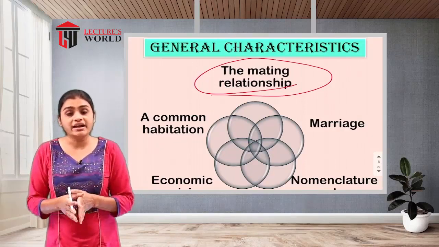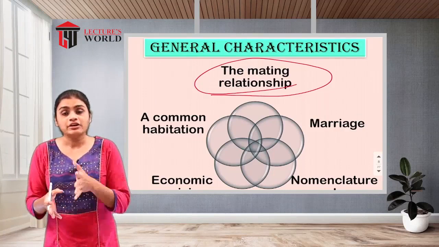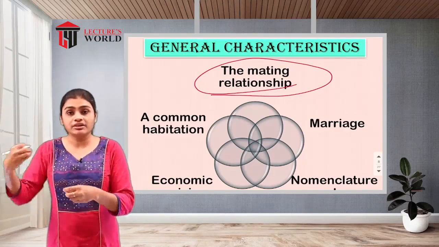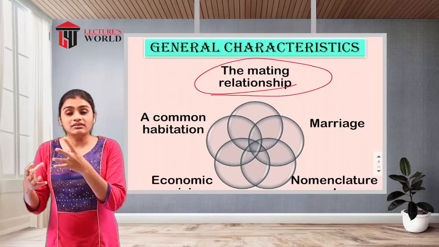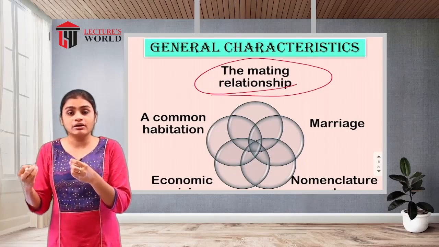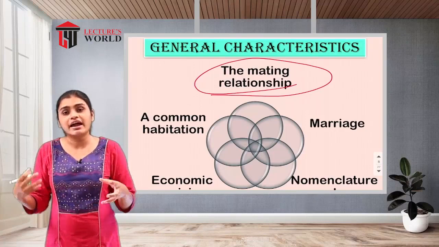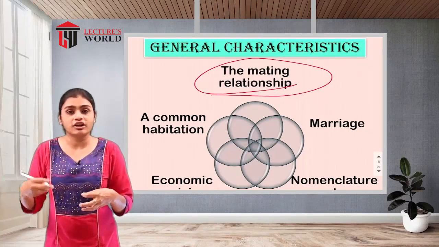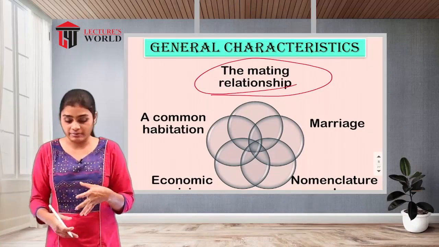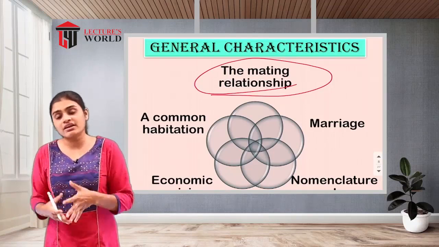Apart from that, it will be helpful for them to give birth to another living being, other human beings. They give birth to babies or children, and they will be involved in the upbringing of those children.